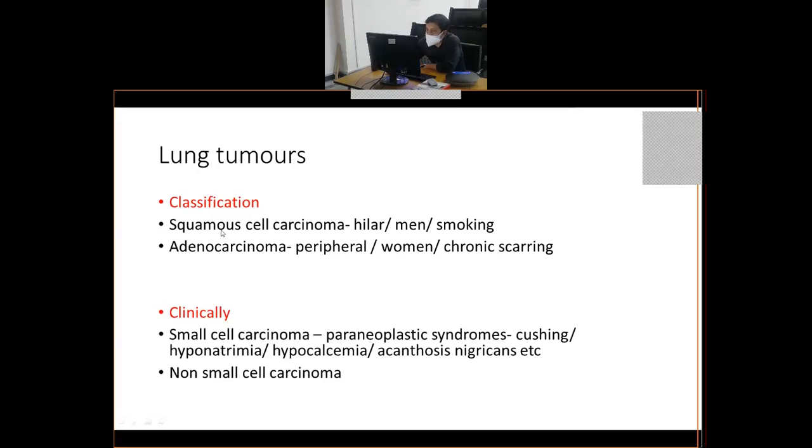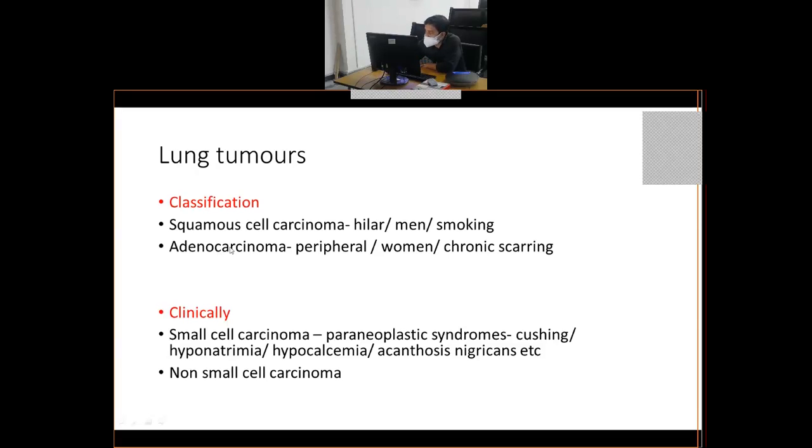So squamous cell carcinoma arises from the squamous lining of the lung, whereas adenocarcinoma arises from the glandular epithelium of the lung. As you already know the normal histology of lung, it has both squamous lining as well as columnar lining.